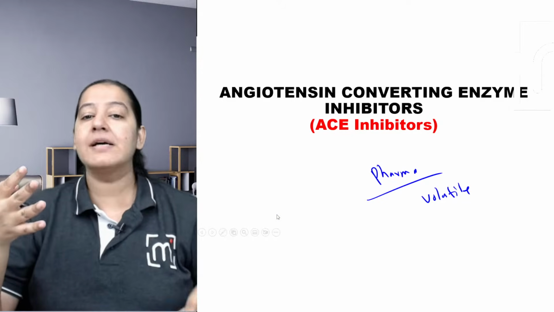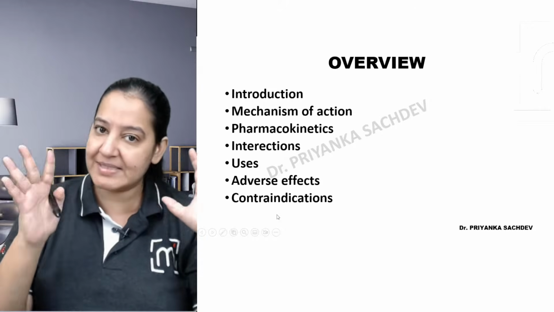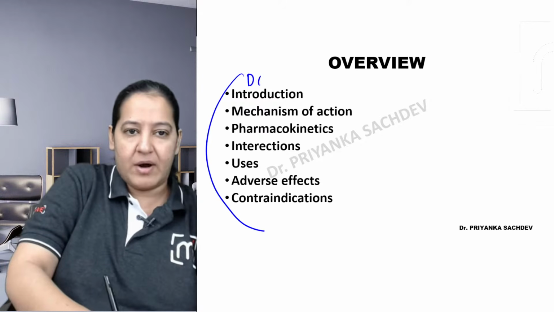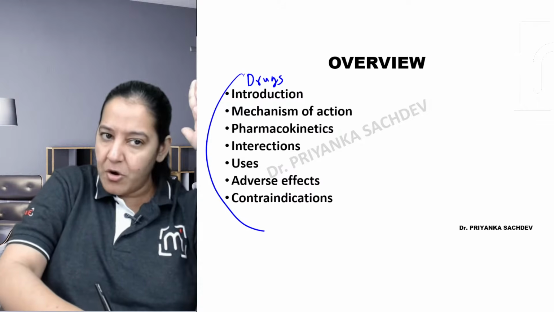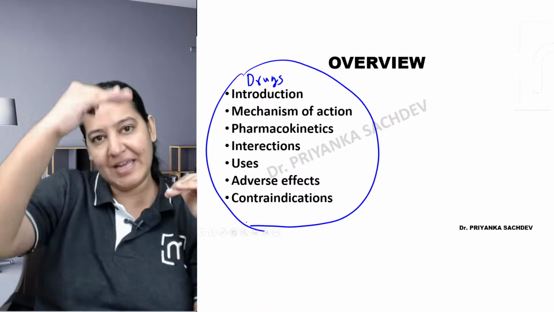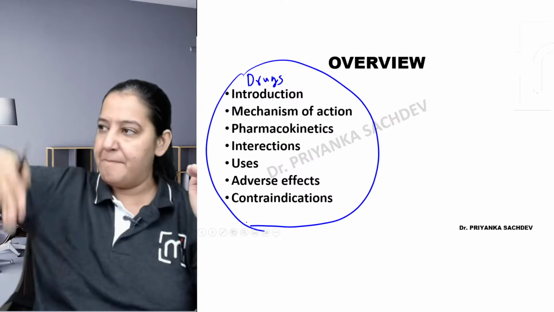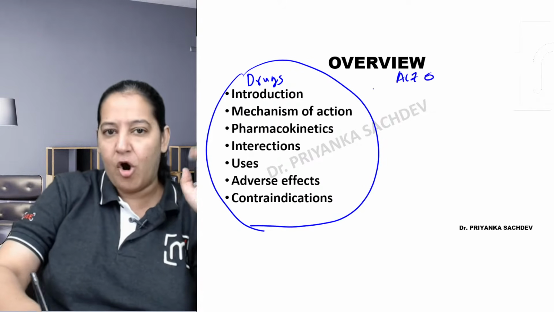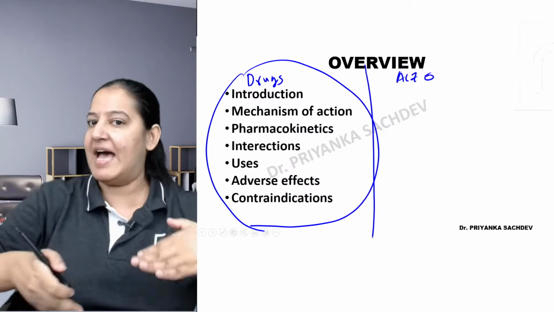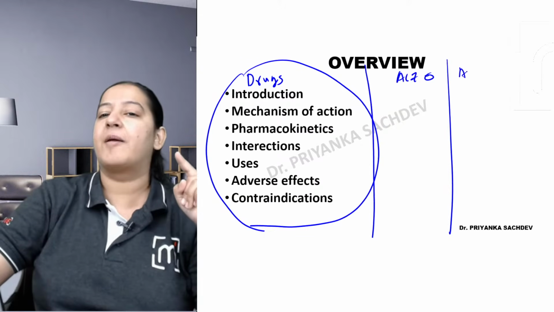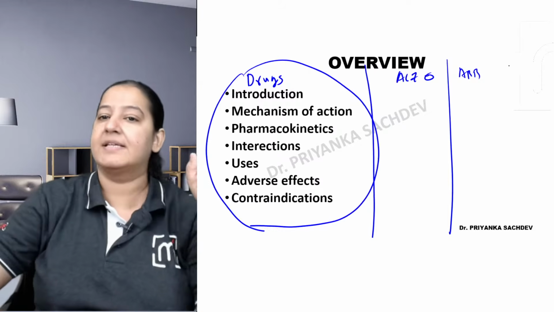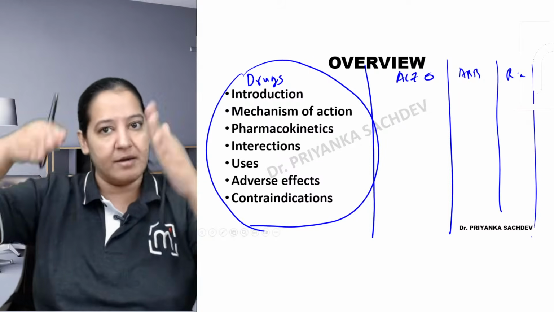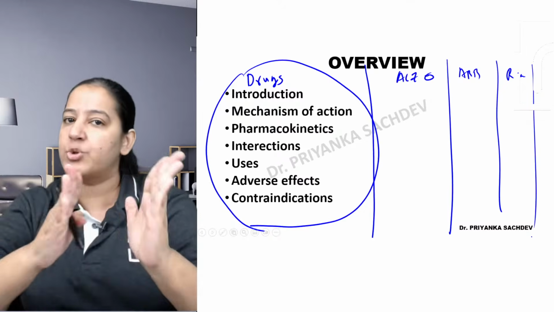So I always tell my students that whenever you are studying pharma, these are the constant headings, starting with drugs, the classification. All the chapters you should study in this manner and make a comparative column between all of them. First column, ACE inhibitors, study under these headings. The second column will be ARB. The third column will be renin inhibitors. So this chapter will be over in 3 columns.